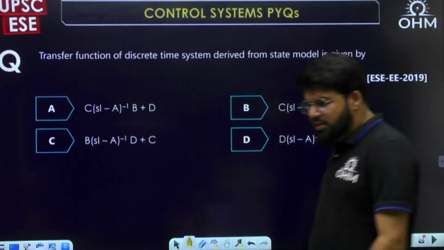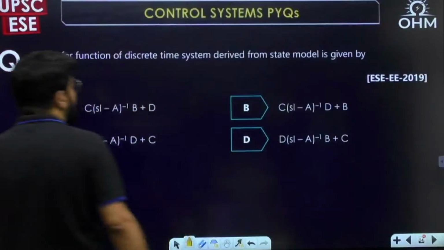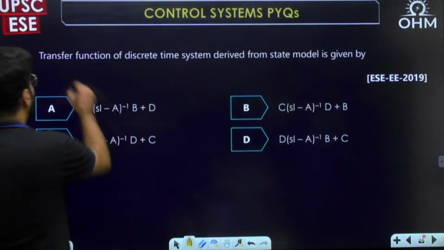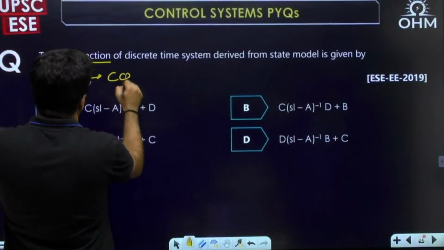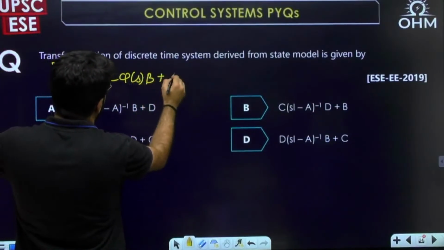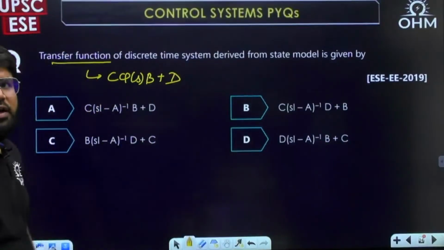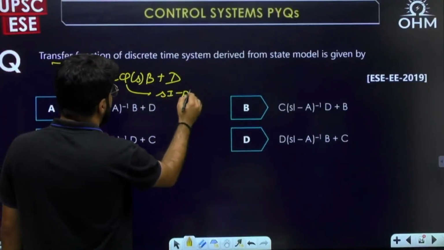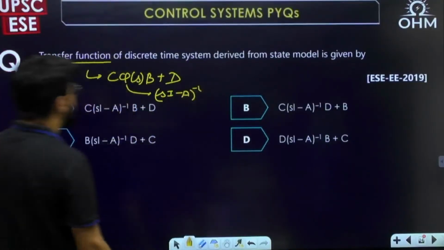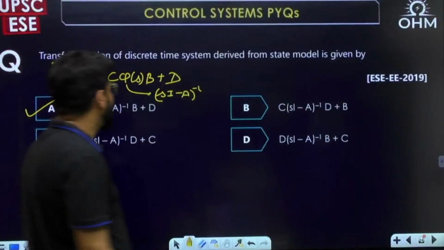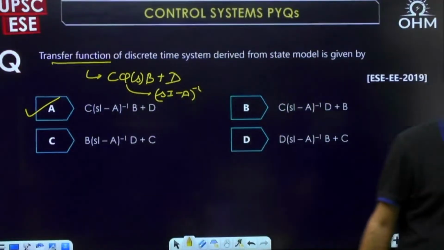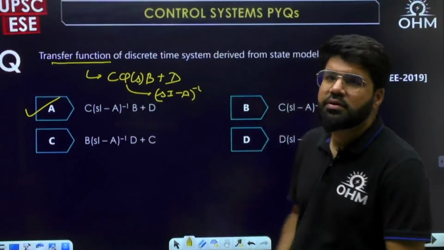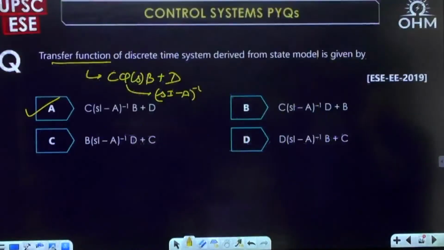Next question. The transfer function of a discrete time system derived from the state model is given by what formula? It is given by the formula C phi(s) B plus D. Direct formula question. What is phi(s)? As I just explained, it is the Laplace transform of the state transition matrix, (sI minus A) whole inverse. Option number A, C phi(s) B plus D. Option number A, direct question.